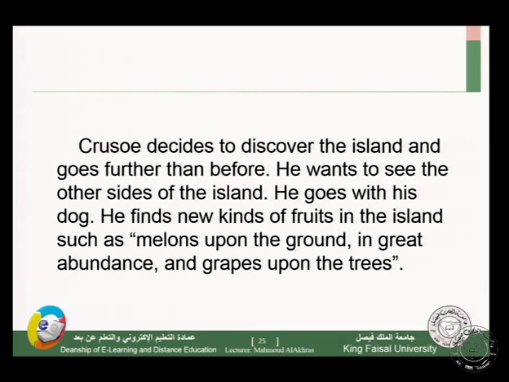Crusoe decides to discover the island and goes further than before. He wants to see the other sides of the island. He goes with his dog. He finds new kinds of fruits on the island, such as melons upon the ground in great abundance. There are a lot of them, and a lot of grapes upon the trees.